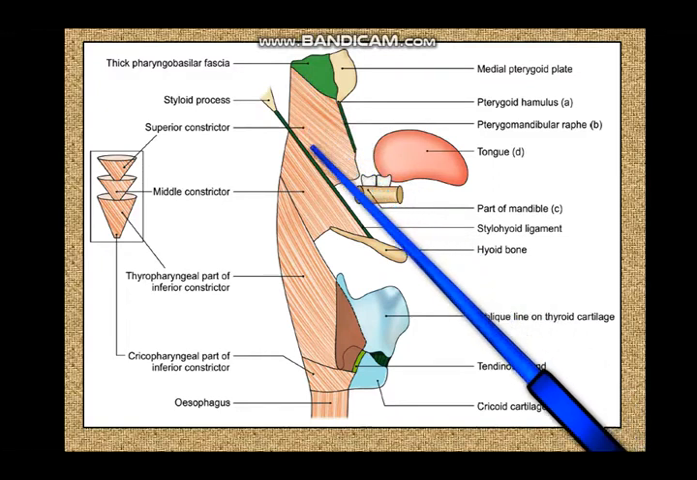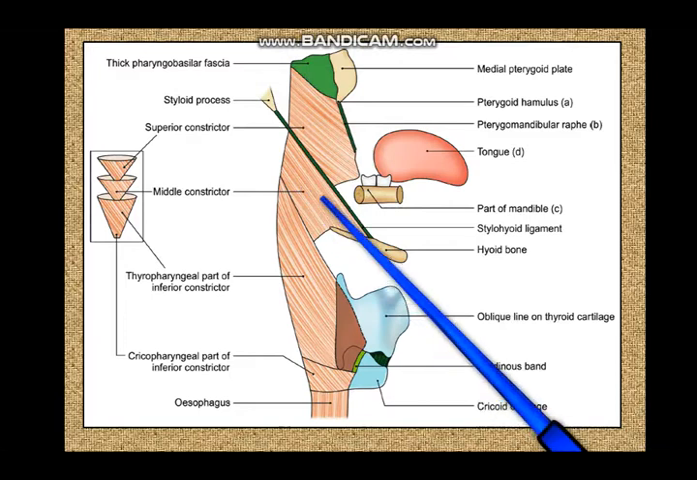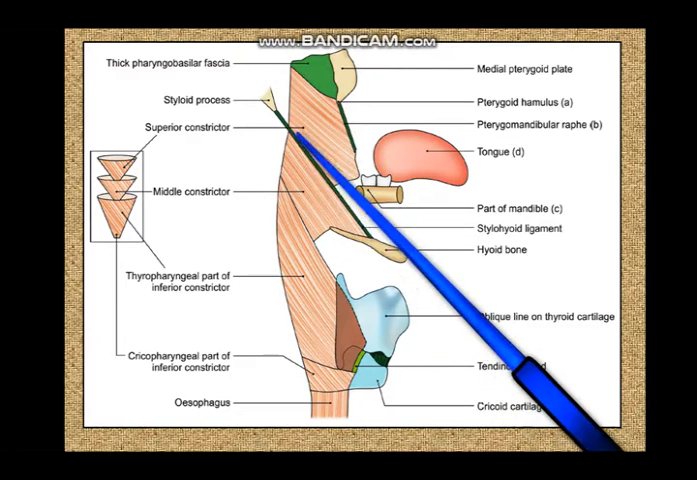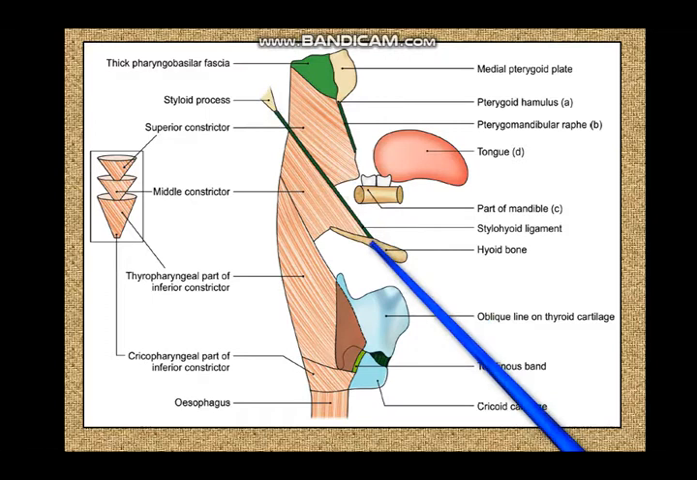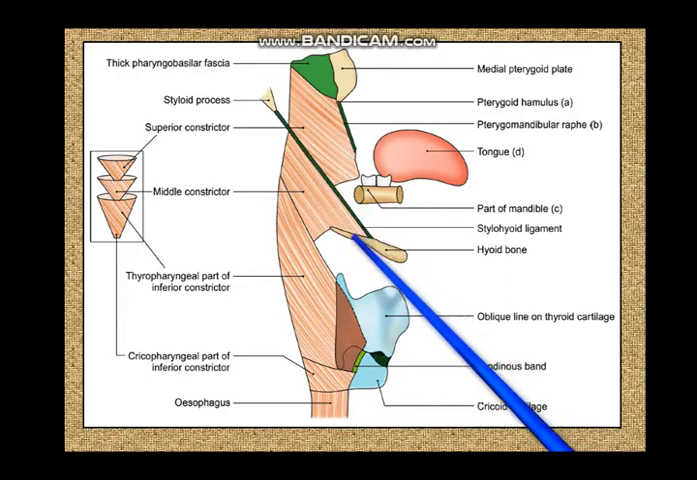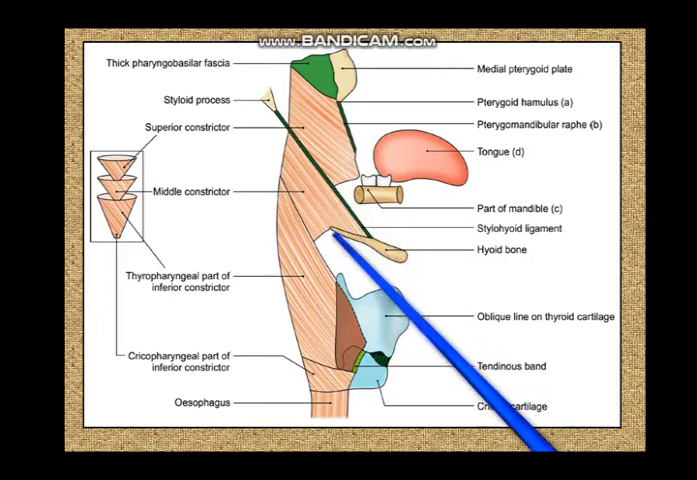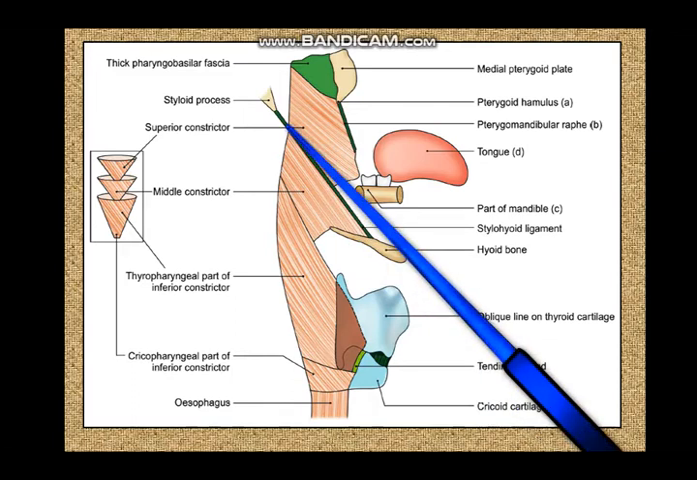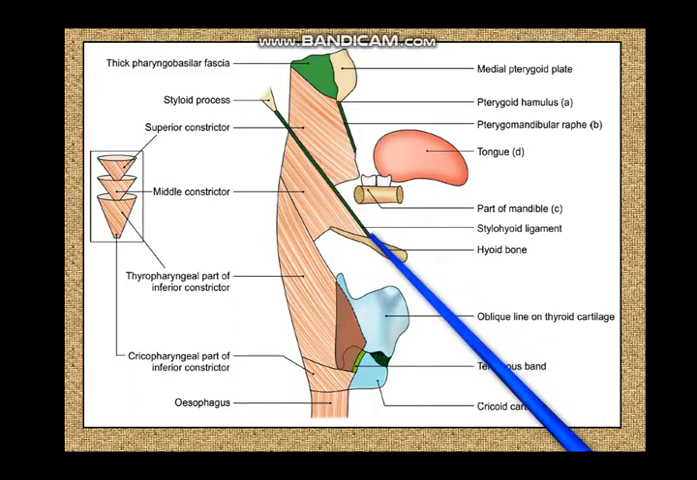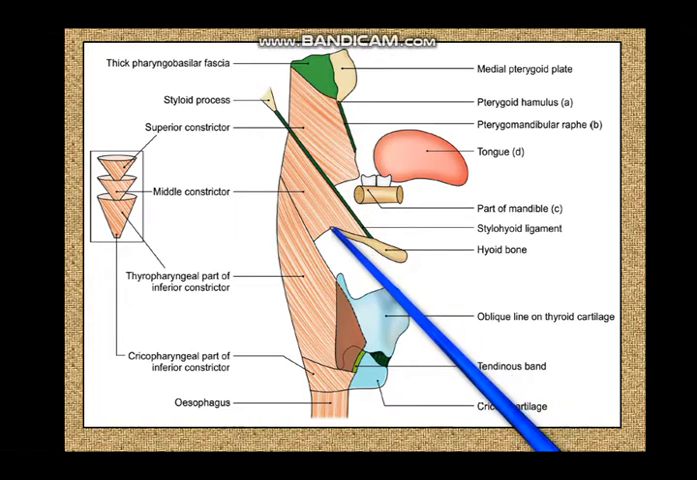Now overlapping the superior constrictor is the middle constrictor. The middle constrictor extends from its attachment. Now this is the styloid process. You have the stylohyoid ligament. A part of the middle constrictor is attached to the stylohyoid ligament, and a major part of the middle constrictor is attached to the greater cornu of the hyoid bone. So stylohyoid ligament, greater cornu of the hyoid bone, and the lesser cornu of the hyoid bone, because the stylohyoid ligament is attached to the lesser cornu. So the middle constrictor is attached partly to the stylohyoid ligament, partly to the lesser cornu of the hyoid bone, and partly to the greater cornu of the hyoid bone.